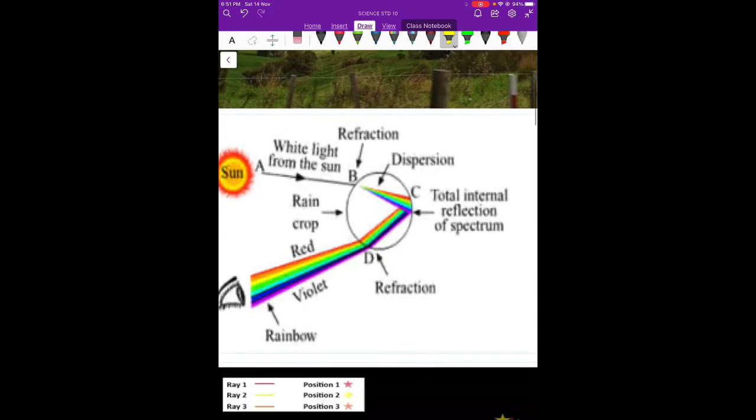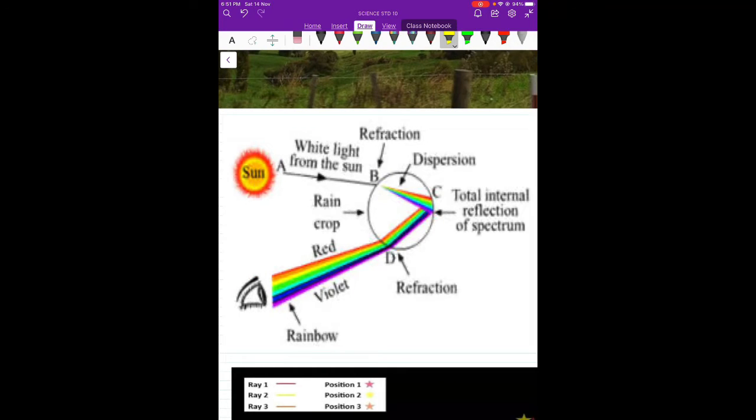And what exactly happens? We can see here the white light from the sun comes and strikes the surface of a raindrop. Now this is a raindrop, a droplet of water. When it strikes, it goes inside. At this point you can see there is a refraction taking place at this surface. At the same time, it passes straight to the other end. This is the other surface.